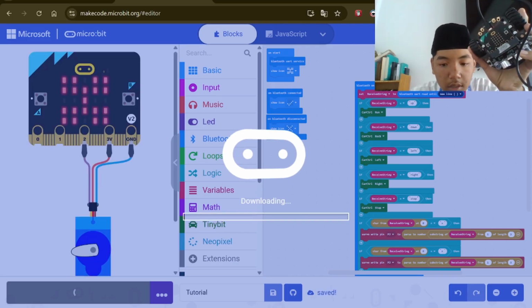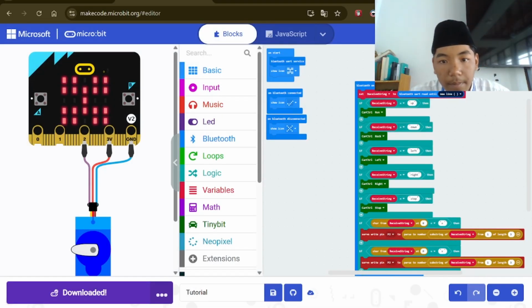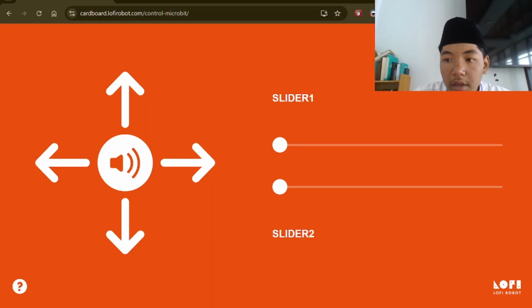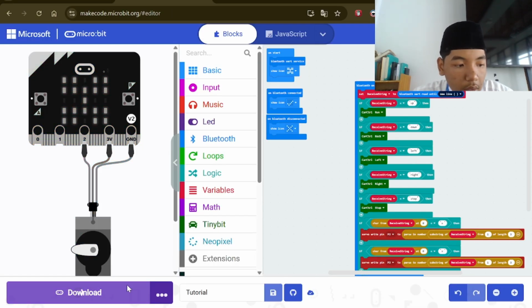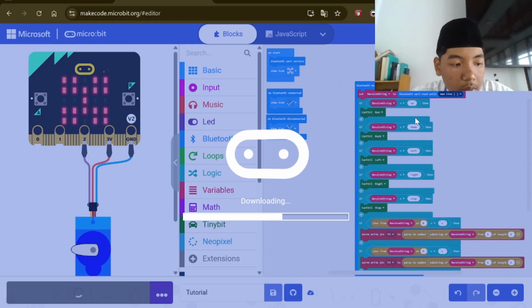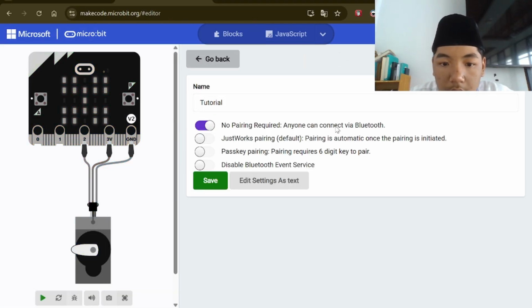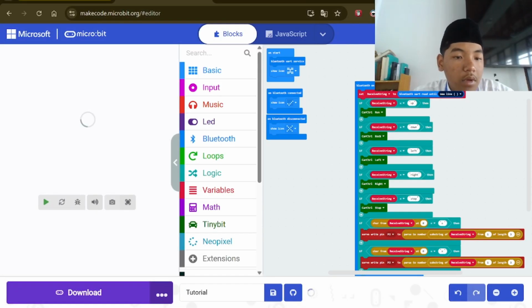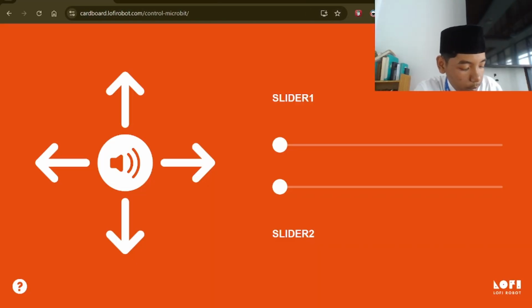Download like this, and you go to this, waiting. Download again with this same one. Okay, so I use this.